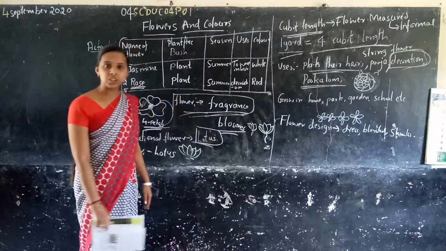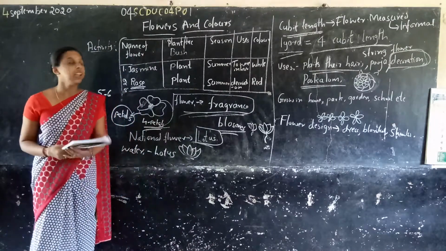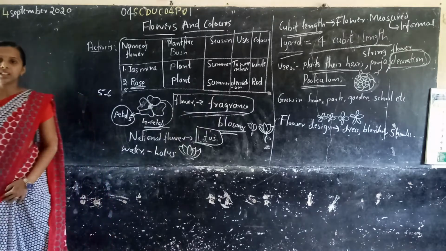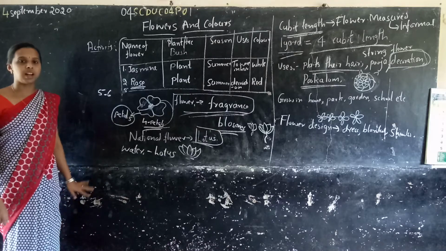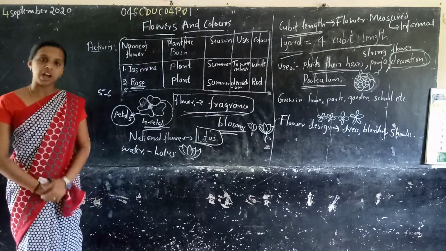So you understood? Yeah. Next class we will study the next chapter. So I will end this class. If you have any doubt, if you didn't understand, I will explain.